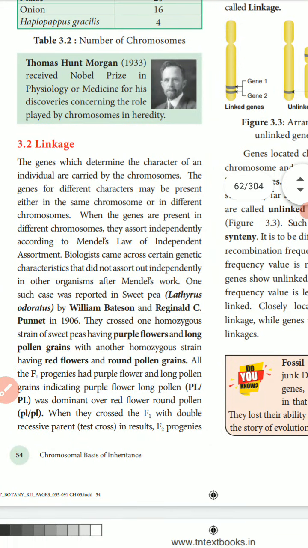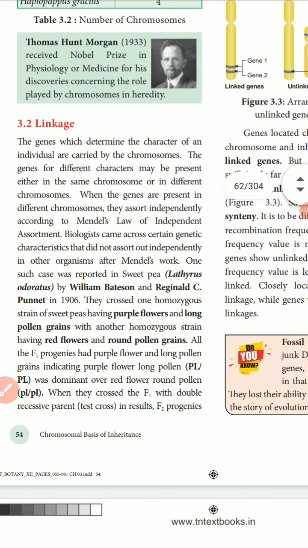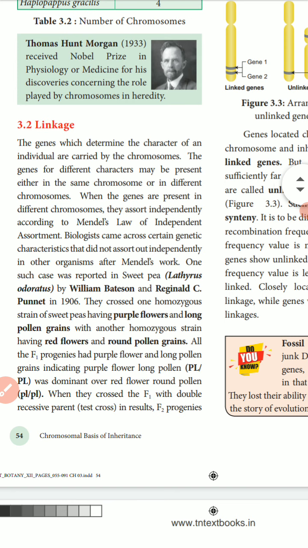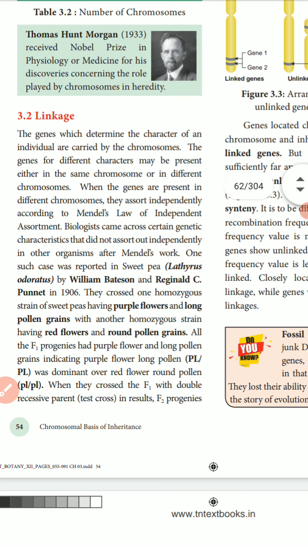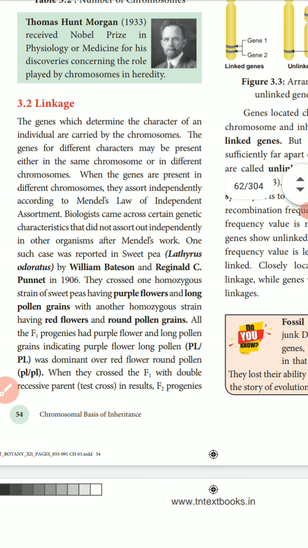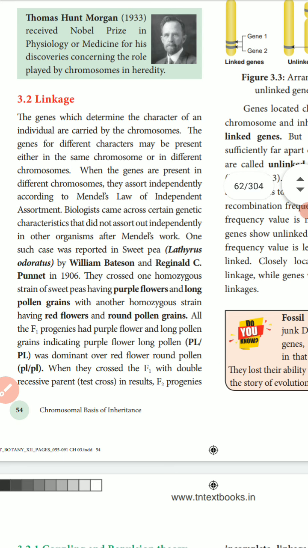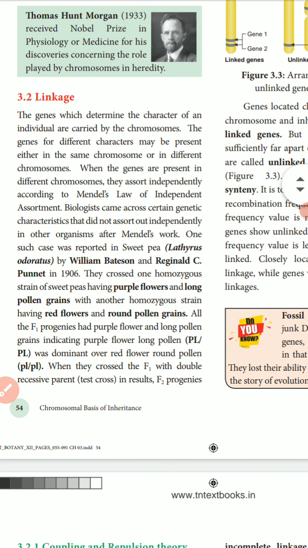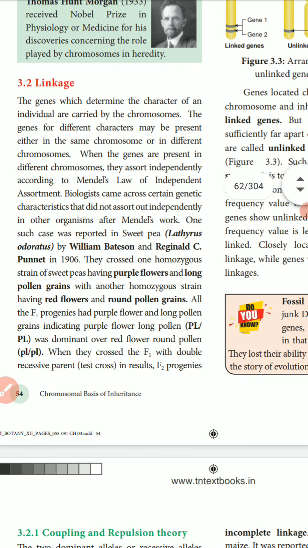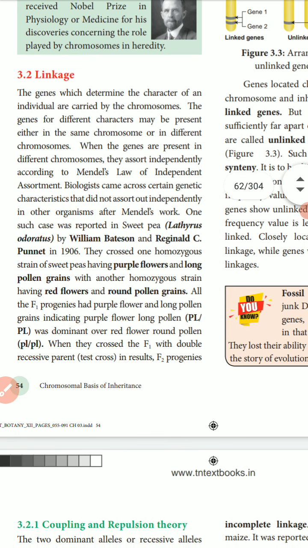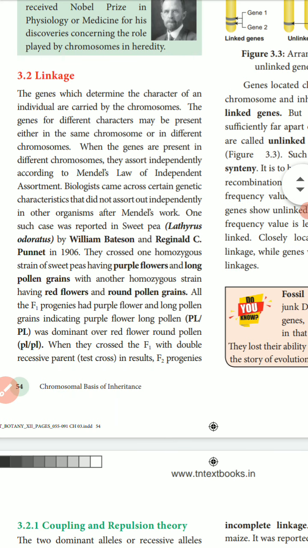Linkage means genes located close together on the same chromosome and inherited together. That is called linkage. What is crossing over? Interchange of corresponding segments between the non-sister chromatids of homologous chromosomes is called crossing over.